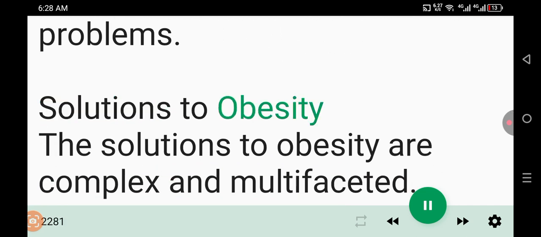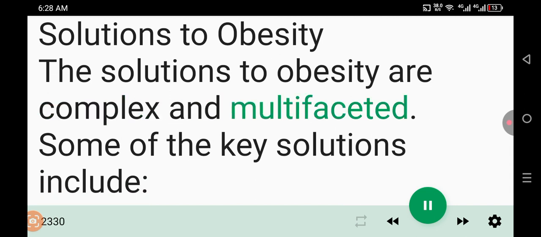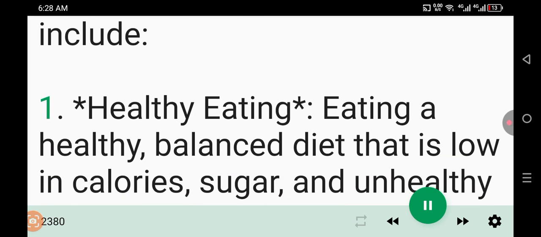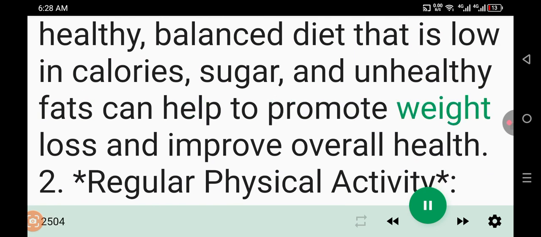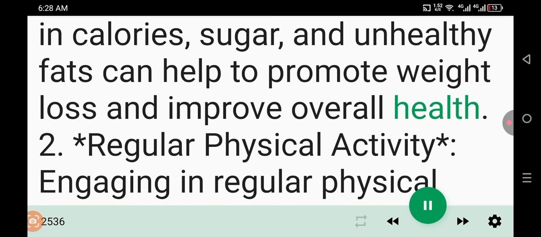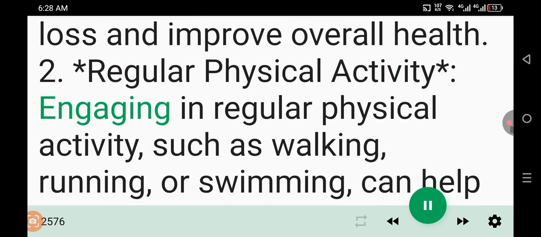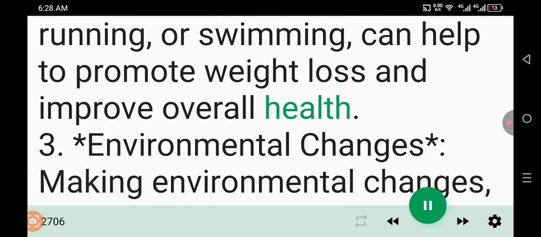Solutions to obesity. The solutions to obesity are complex and multifaceted. Some of the key solutions include: 1. Healthy eating. Eating a healthy, balanced diet that is low in calories, sugar, and unhealthy fats can help to promote weight loss and improve overall health. 2. Regular physical activity. Engaging in regular physical activity, such as walking, running, or swimming, can help to promote weight loss and improve overall health.